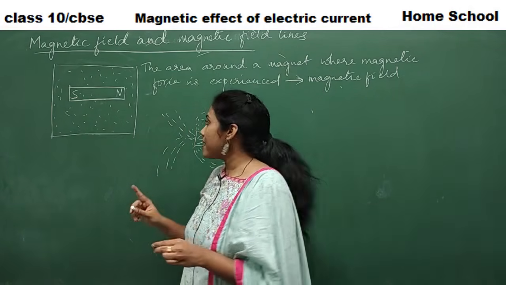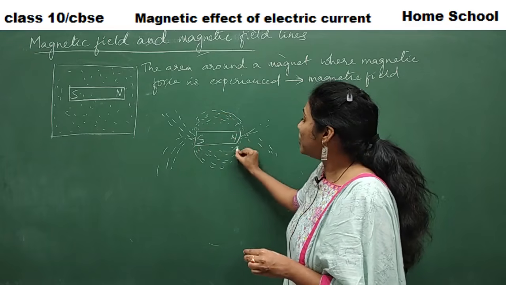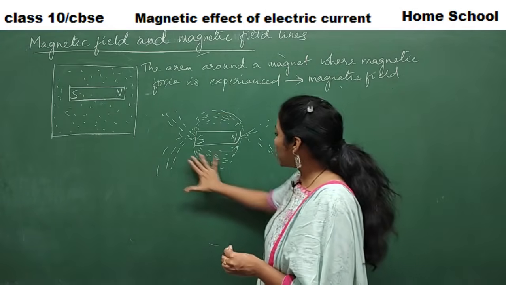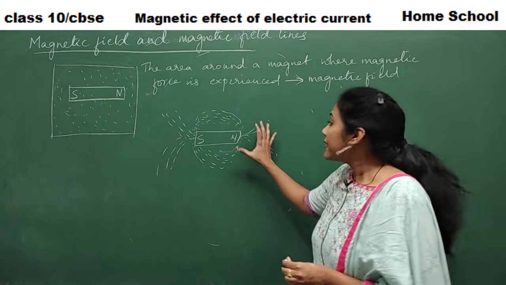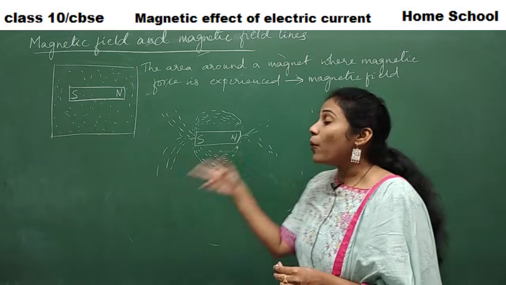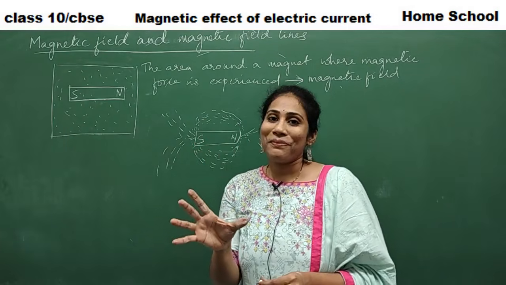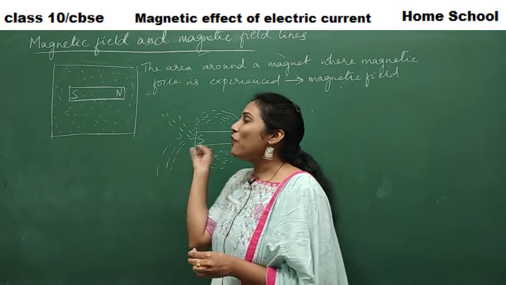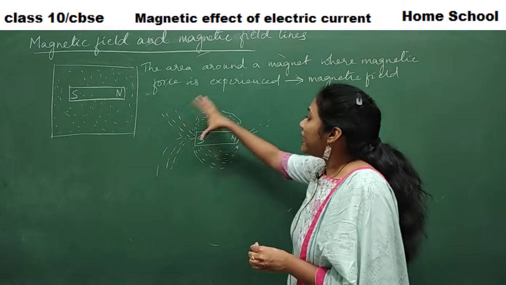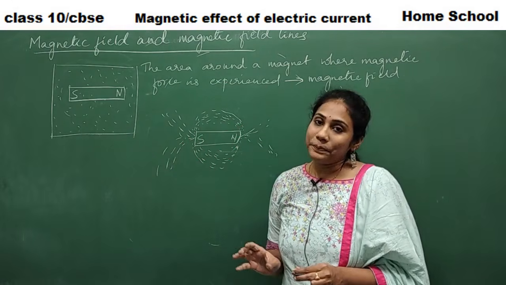After a few seconds, your iron filings automatically get arranged in this particular pattern. That means this much is the magnetic field. This much is the area around the magnet where we experience magnetic force. This experiment with iron filings will actually tell how much magnetic field is present around a particular magnet.